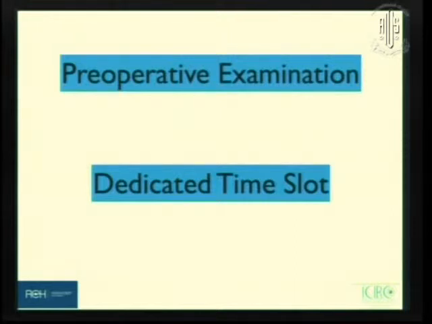Because in a busy OPD with 50 patients waiting outside, we don't want to miss out any examinations, we don't want to miss out any scientific data. And also, the patient is not in the right mind frame. He has just come for an examination and you tell him you need this surgery, this lens, that lens. So he needs to be prepared. He needs to get the right relatives who will be making the choice. So it's all a comprehensive package and therefore a dedicated time slot. Call him at a separate slot when you just do pre-operative evaluations. Reserve a special time in your day or a week so that you can do justice to this evaluation.